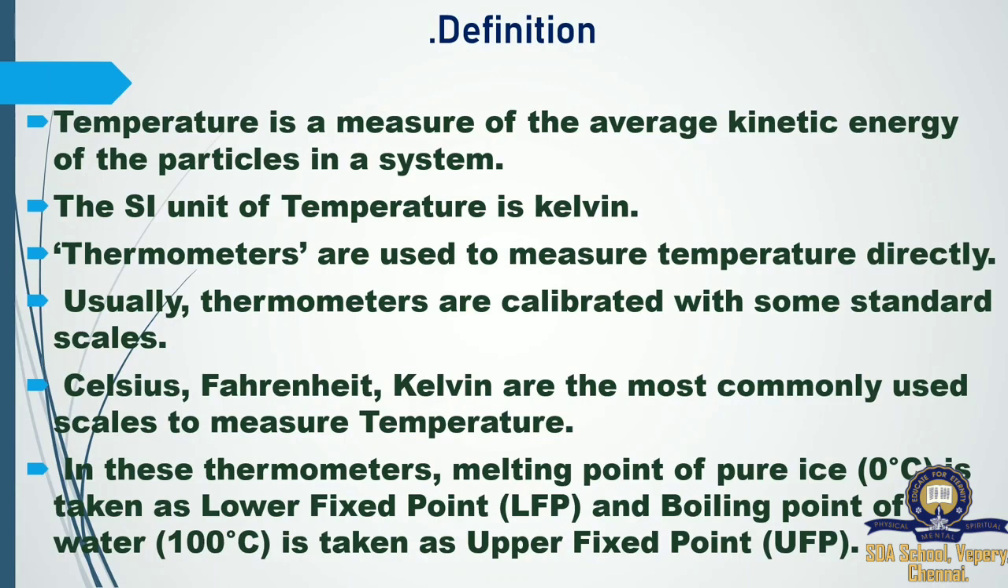And the boiling point: when we continuously heat water, at a particular temperature it boils. That temperature is 100 degrees Celsius. After 100 degrees Celsius, it won't just boil, it converts into water vapor. So from the liquid state to the gaseous state, the water is converting. So we call the freezing point the lower fixed point, and the boiling point the upper fixed point.